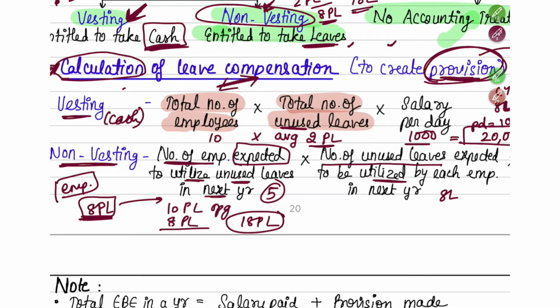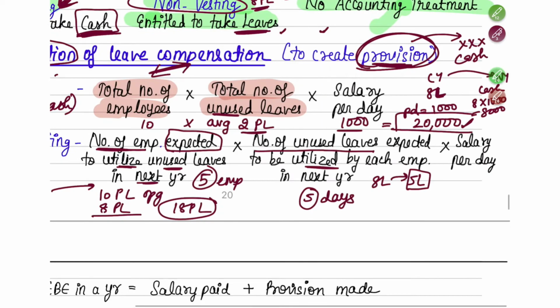But I am the boss, I will not give them 8 days of unused leave. I'll tell them that from these 8 days, only 5 days of unused leave can be used next year. So out of the 8 days, they will only be able to use 5 days as leave, and their salary per day is 1,000 rupees. So 5 into 5 into 1,000, so 25,000 is going to be your provision here.